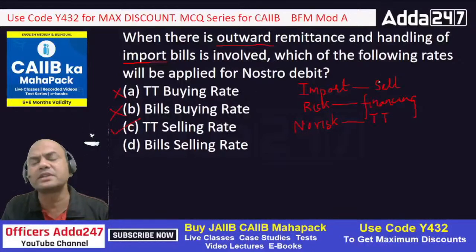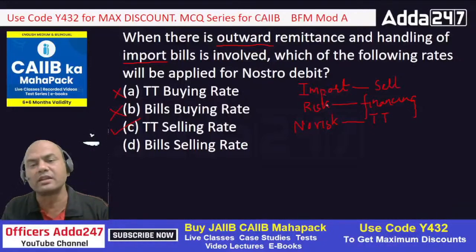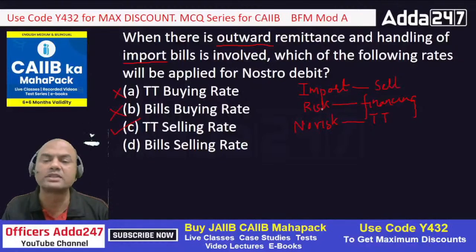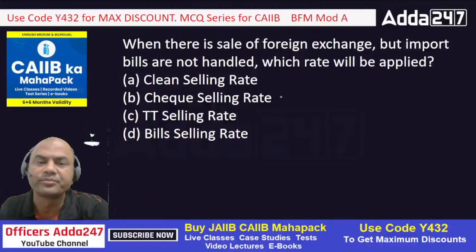See this. Keep the simple logic which I am giving. Export is buy, import is sell. Risk is bills. No risk is TT. Simple. Very simple. Keep it that simple in life.